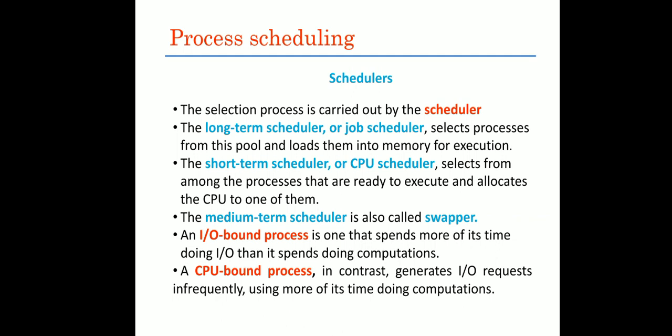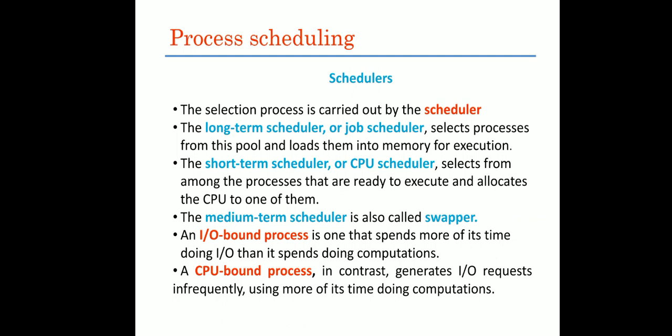There are three types of schedulers. We have long term scheduler, short term scheduler, medium term scheduler. Long term schedulers are also called job scheduler. Short term schedulers are also called CPU schedulers. Medium term schedulers are also called swappers or swapping. What the long term scheduler does is select the process from this pool and load them into memory for execution.